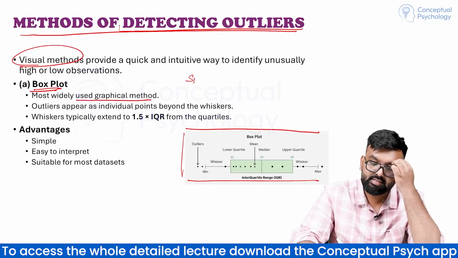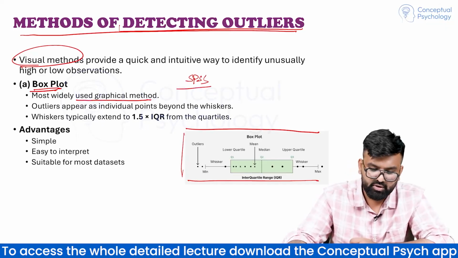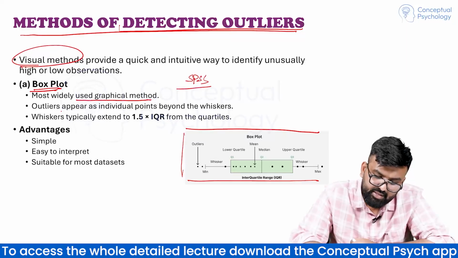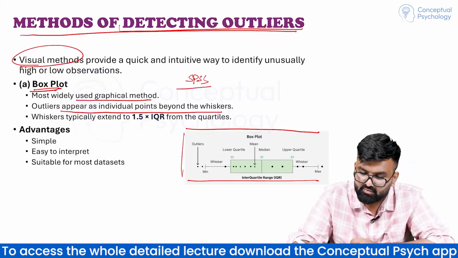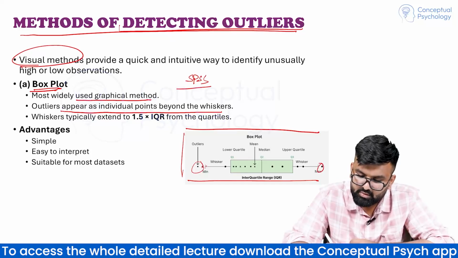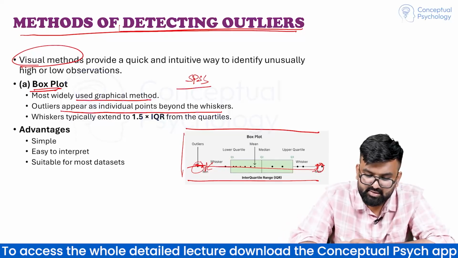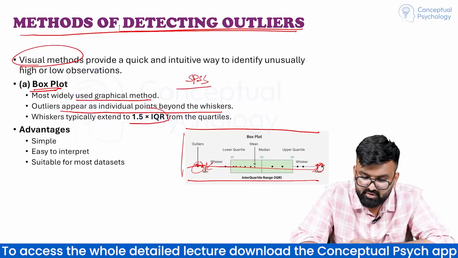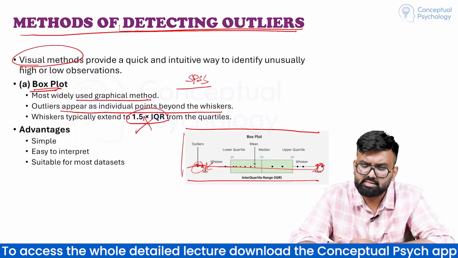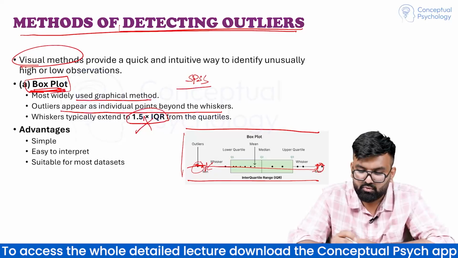Whenever you go to SPSS and if you go to descriptive statistics, you can get these plots easily for your data. Outliers appear as individual points beyond the whiskers. These are the whiskers. ये हैं जो ये outliers हैं. इस range के बाहर, fences के बाहर जो है, these are outliers. Whiskers typically extend to 1.5 times of interquartile range. No need to remember this. You just have to remember conceptually box plot क्या होता है.